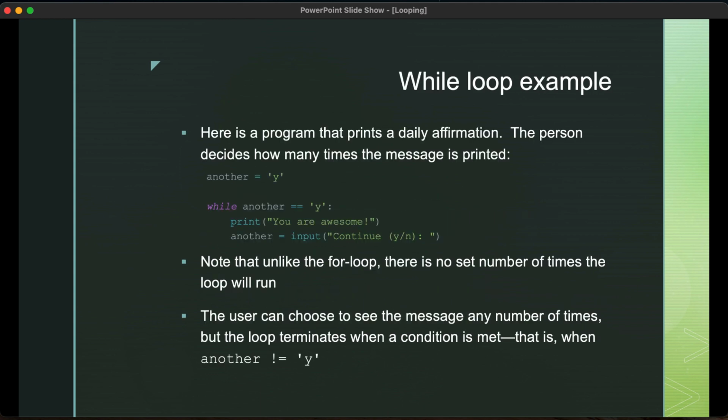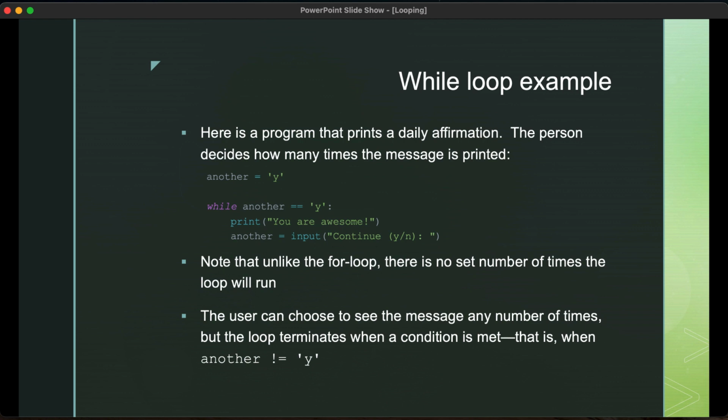So here's an example. Let's suppose you have a program that prints a daily affirmation that makes you feel good in the morning, okay? And each day may be different. One day you may feel like it's a great day and I only need one affirmation, and some days you're having a tough exam or something like that, and you might need a whole bunch. So the program here sets a variable called another, which is going to be y, and that is basically we want to run another time. That's kind of what that means.